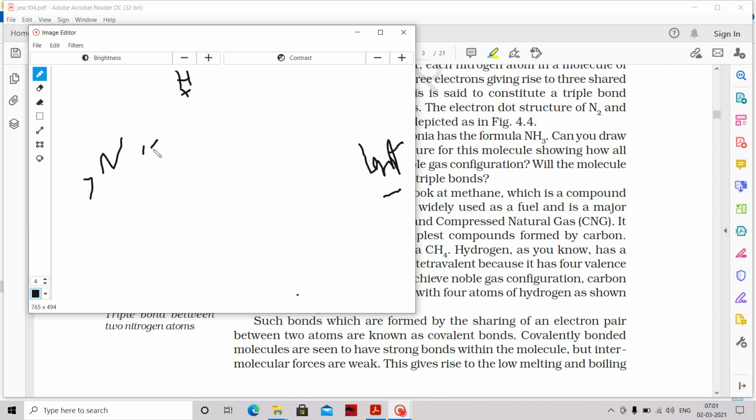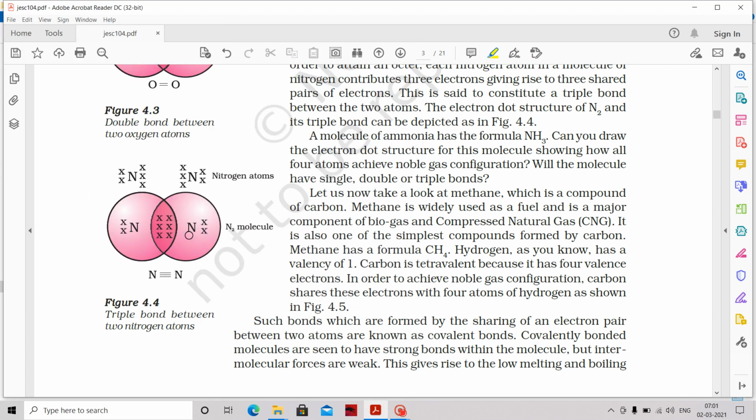So 1s2 is the innermost shell, the K shell. Then you have 5 more: 2s2, 2p3. So these are the 5 electrons. How many do we require? 3 more are required to complete its octet. So of those 5 electrons, nitrogen has 2 electrons and 3 electrons.